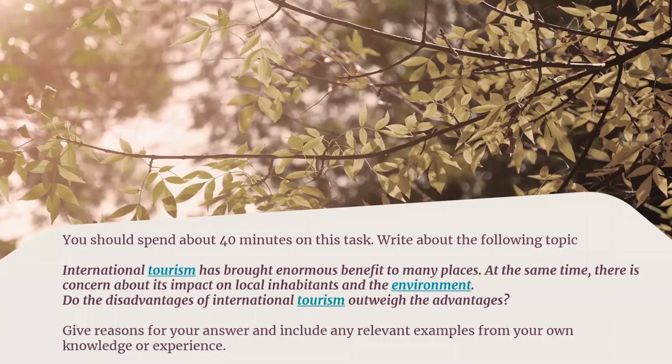Out of these 5 types of essay, this is basically an advantages and disadvantages essay. So of course we need to discuss the benefits of international tourism and simultaneously the drawbacks of international tourism. Make sure they have mentioned that we need to write examples as well, right?